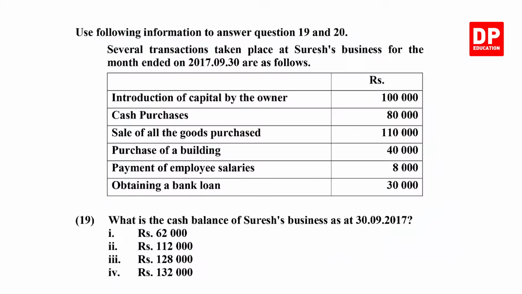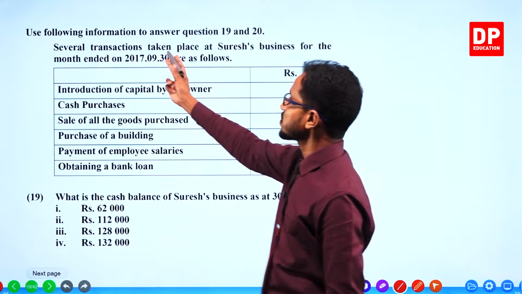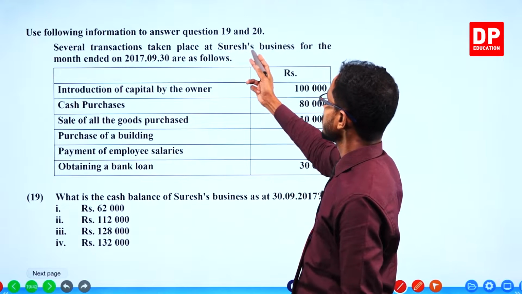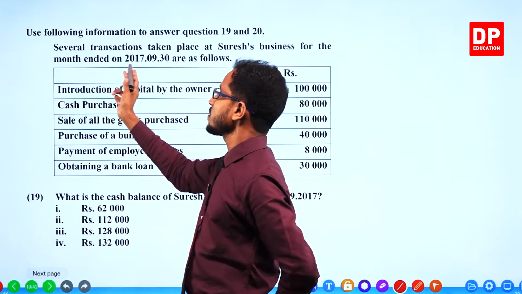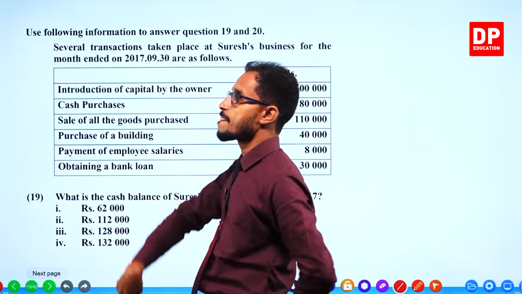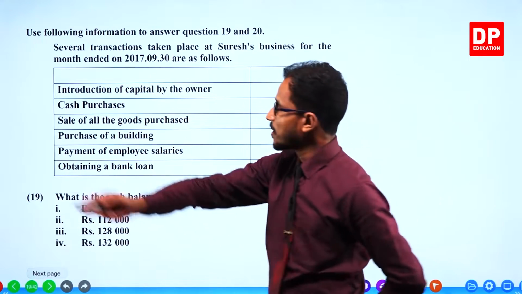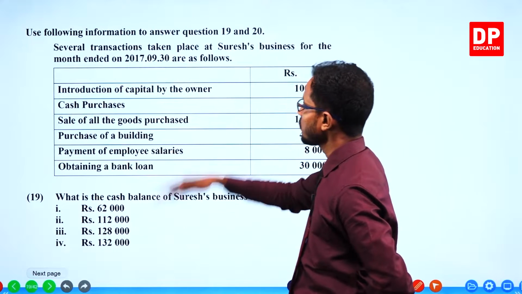Eighteenth done. 19th question. Use the following information to answer questions 19 and 20, both questions. Several transactions have taken place in Suresh's business for the month ended 30th September 2017. They are the following.